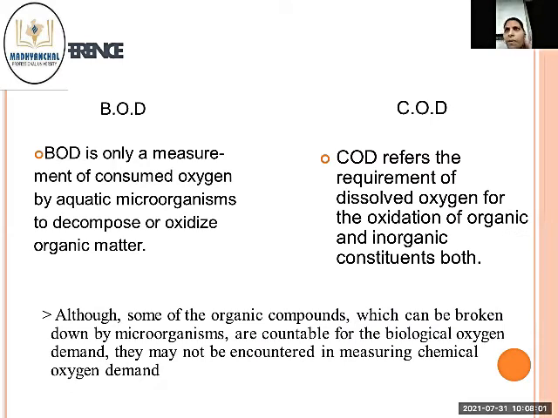Difference between BOD and COD. BOD is only a measurement of oxygen consumed by active organisms to decompose or oxidize organic matter. COD refers to the requirement of dissolved oxygen for the oxidizing of both organic and inorganic constituents. Although some of the organic compounds which can be broken down by microorganisms are countable for the biological oxygen demand, they may not be encountered in measuring chemical oxygen demand.